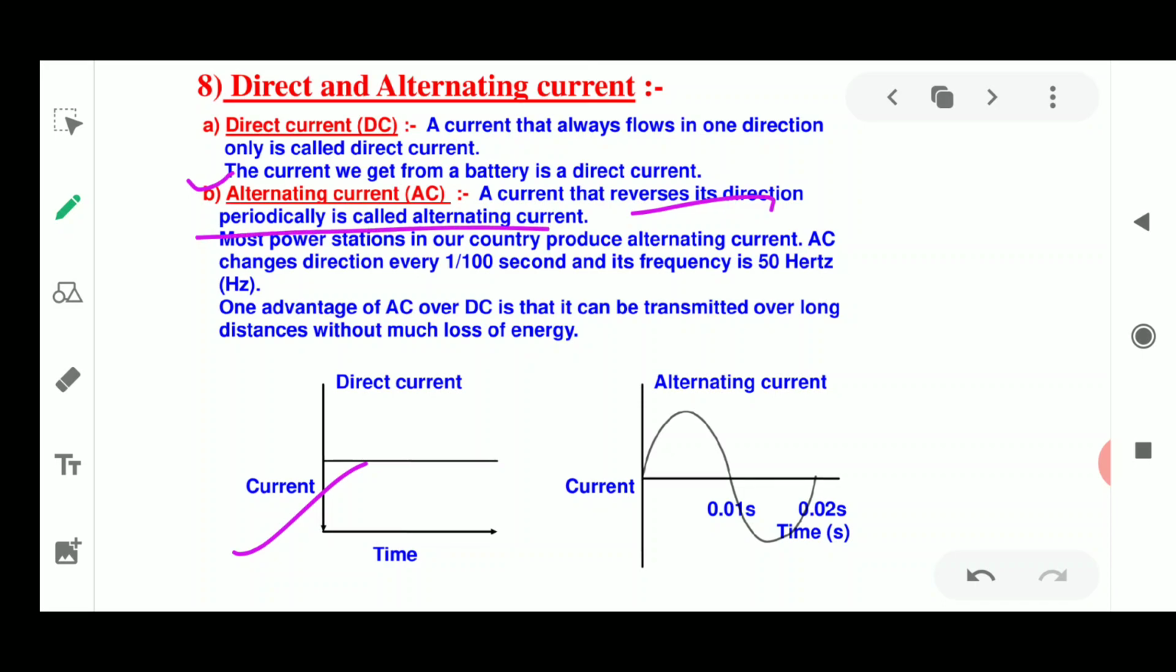Most of the power stations in our country produce alternating current, that is AC, which changes direction every 1/100 seconds, and its frequency is 50 hertz. This is going to change.